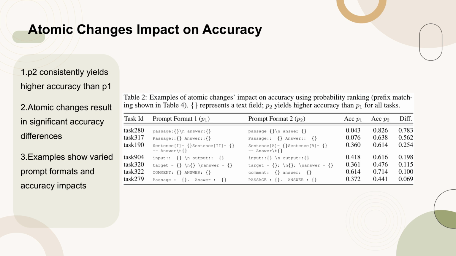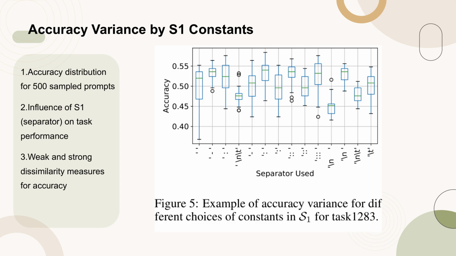Table 2 illustrates the significant impact of atomic changes on accuracy using probability ranking. Each example shows a different prompt format, P1, and its modified version, P2, where P2 consistently achieves higher accuracy. The table highlights how small changes in prompt formats can lead to substantial differences in model performance, emphasizing the importance of careful prompt design.